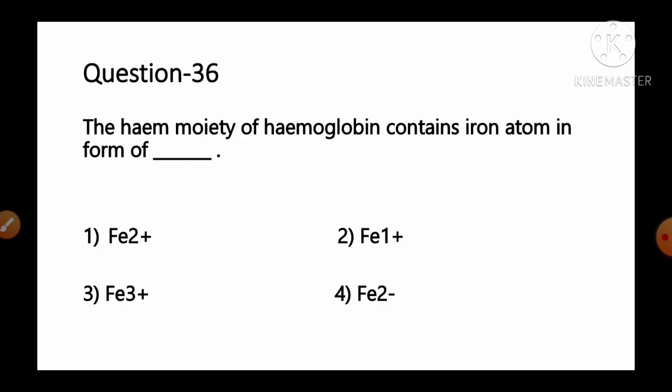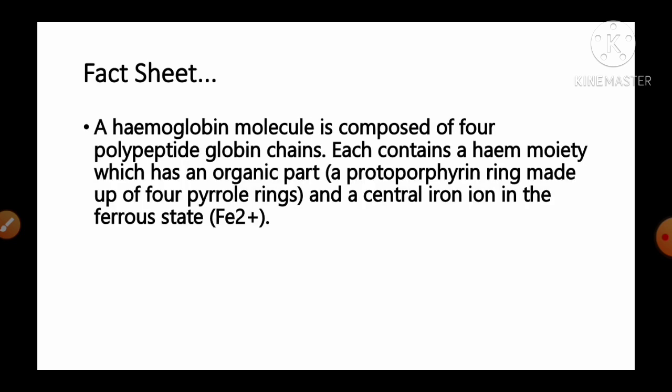The heme moiety of hemoglobin contains iron atom in dash form. Option number 1 Fe2+, number 2 Fe1+, number 3 Fe3+, number 4 Fe2-. And the fact given regarding this question: a hemoglobin molecule is composed of 4 polypeptide globin chains.